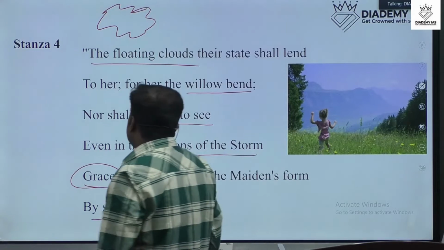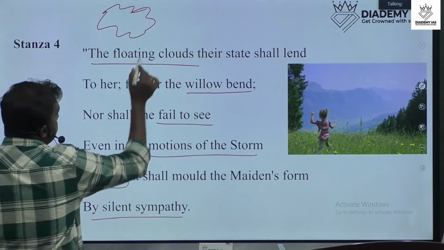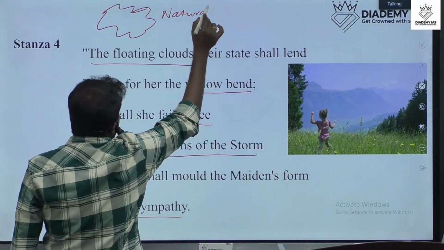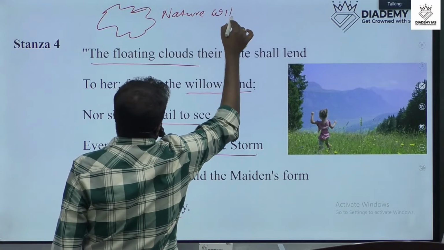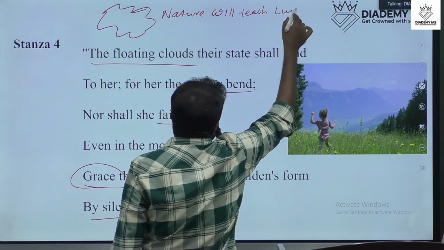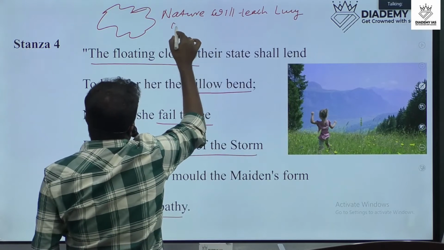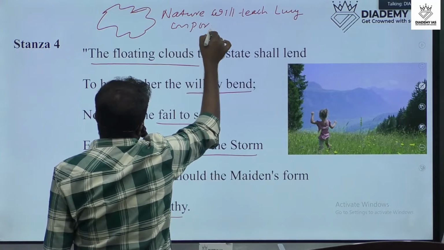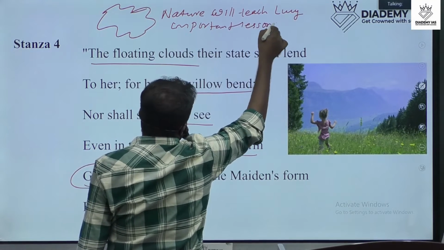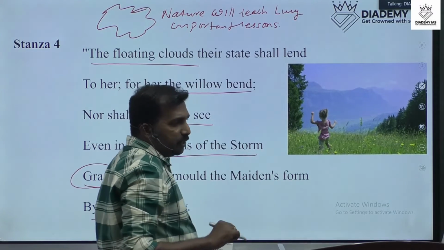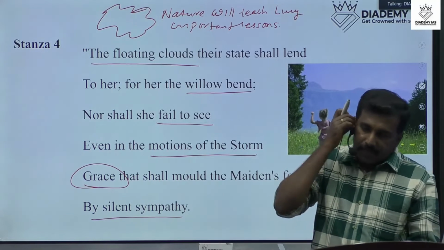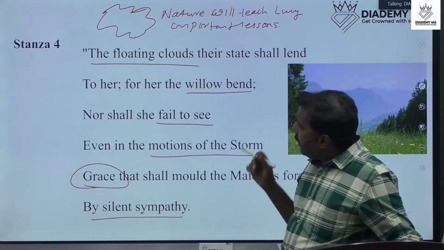Nature will teach Lucy important lessons. And at the same time, here's the comparison.